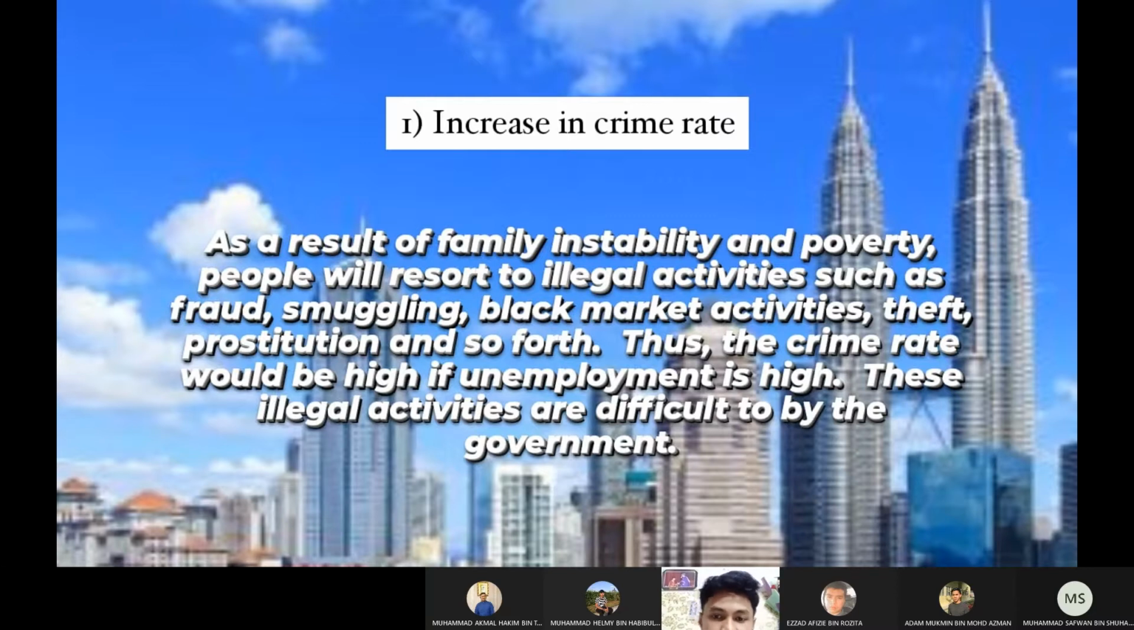These illegal activities are difficult to control by the government when income is low. They may create more problems, and there is discrimination, and affect hygiene and health in the nation. Indirectly, the country will lose its attraction.